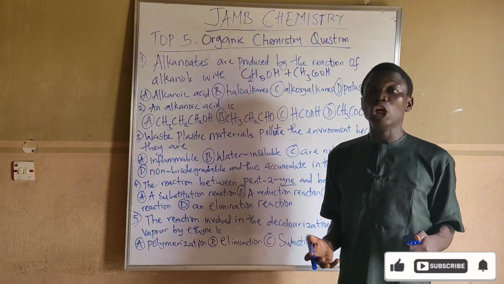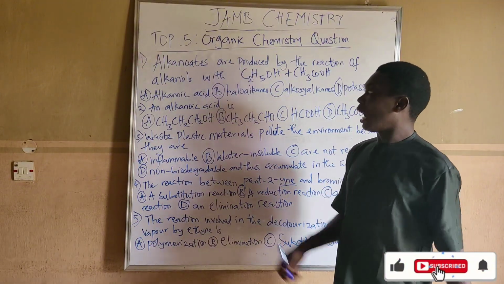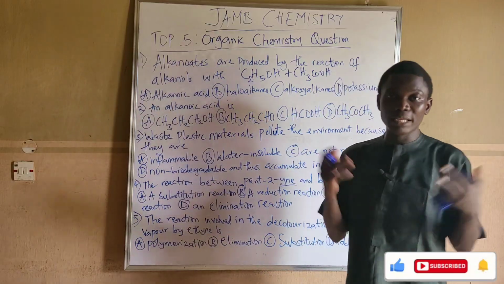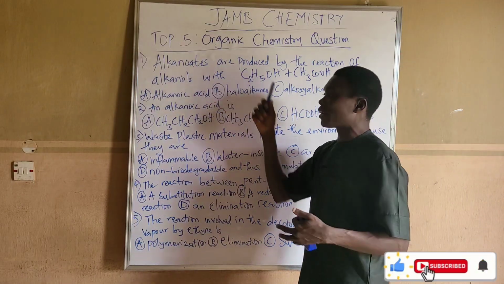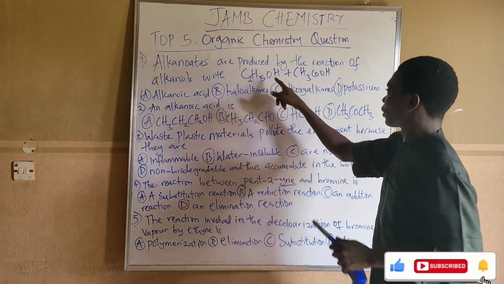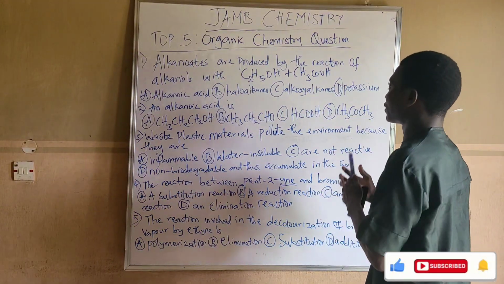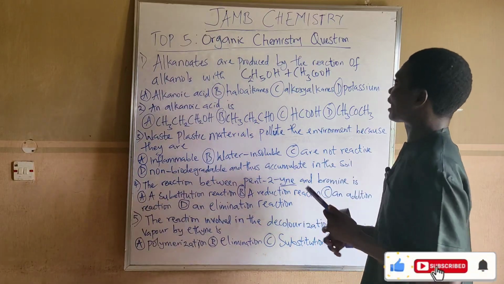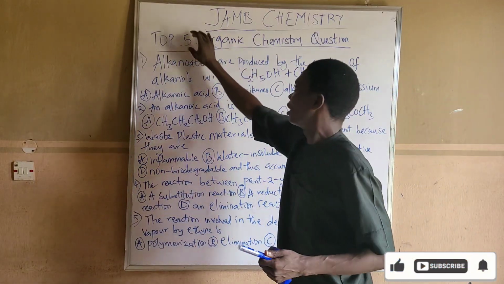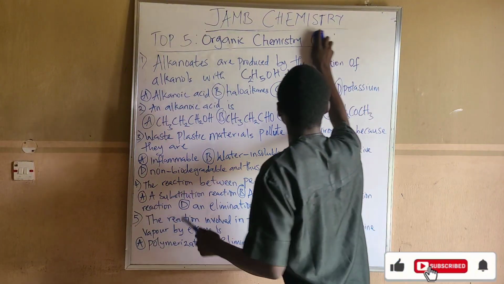Under alkane, you have propane, butane, pentane, ethane, like that. And this one too is just a family name. Under this, you have ethanol. Under this, you have ethanoic acid. Now, if I react this and this together, how does the reaction happen? For better understanding, permit me to erase this part so I can demonstrate how the reaction happens.